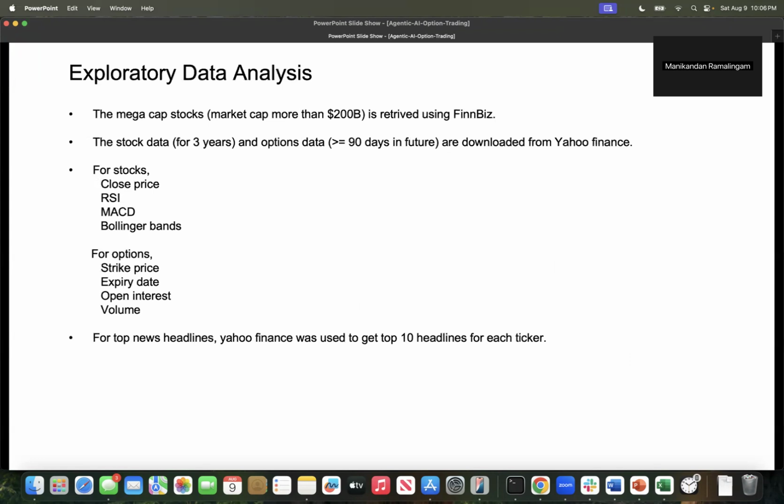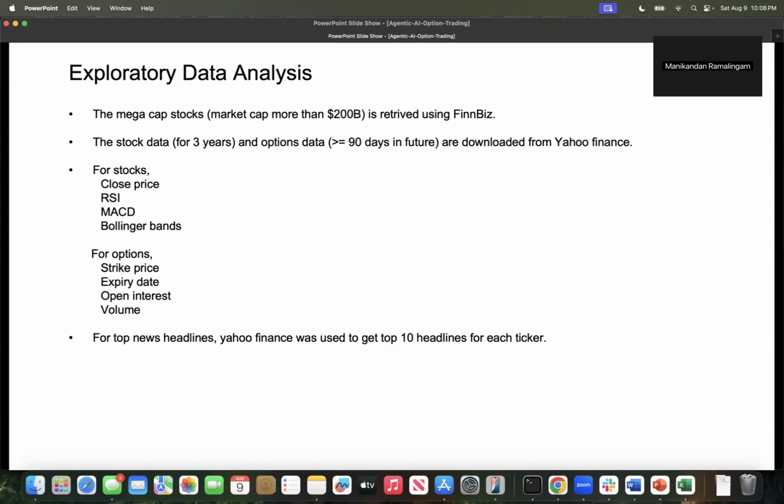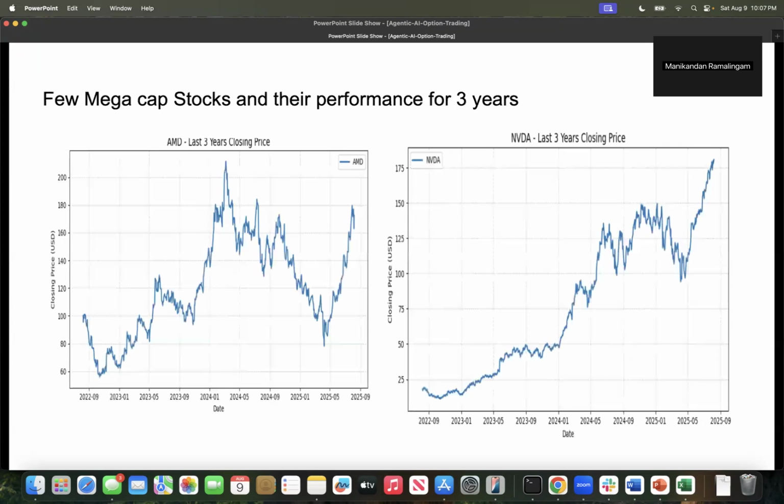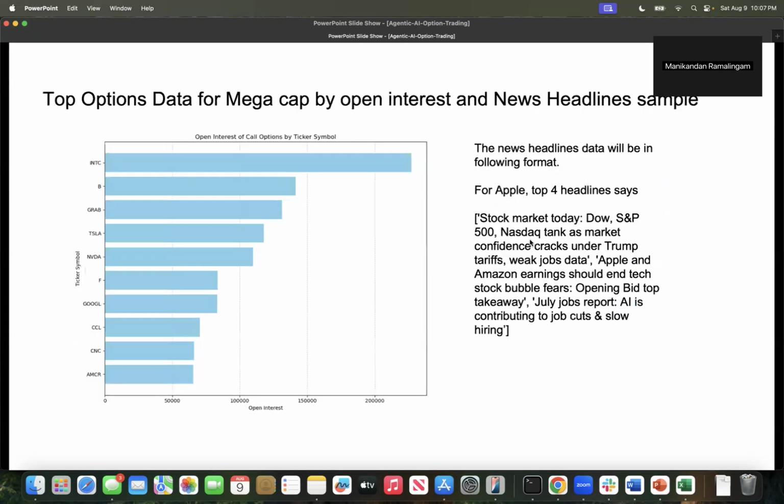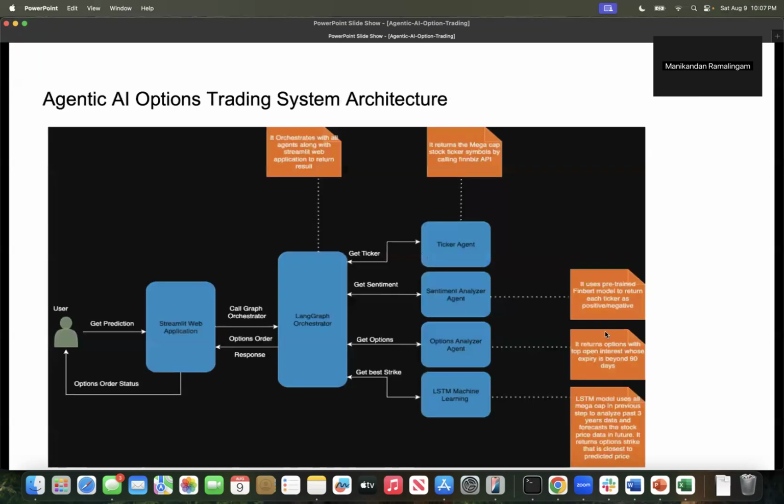For EDA, I took 3 years of historical stock data like close price, strike price, expiry, RSI, MACD, Bollinger Bands, and options data like strike price, expiry date, open interest, volume from Yahoo Finance. The mega cap tickers are obtained through Finviz APIs. And these are a few mega cap stocks and their performance for 3 years. And this is the top options data for the mega cap by open interest. And this is the news headlines sample from Yahoo Finance.